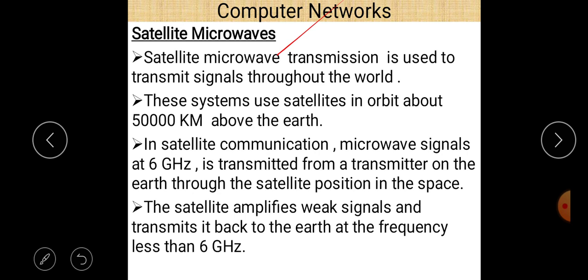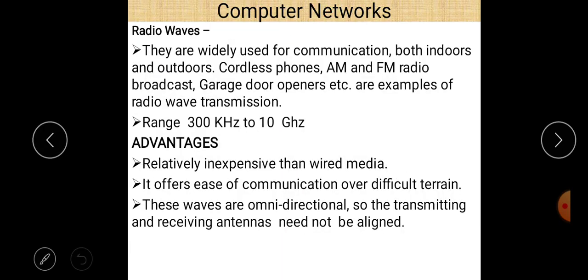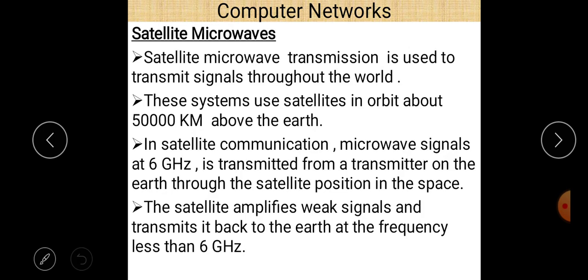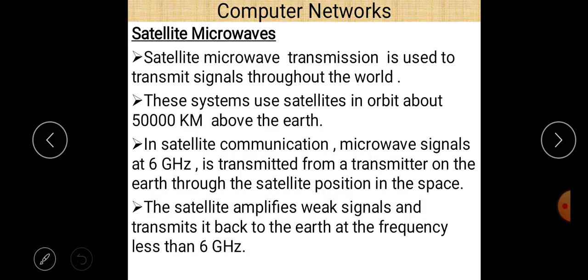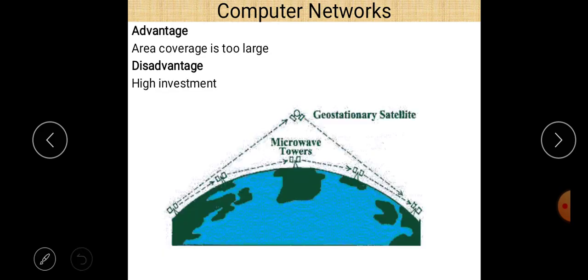Infrared rays and Bluetooth are all parts of short distance unguided media, which will be discussed in our next video. Most of the time the difference between radio waves and microwaves is asked in examinations many times. And last is satellite communication, where you can easily see that a frequency less than 6 gigahertz is used.